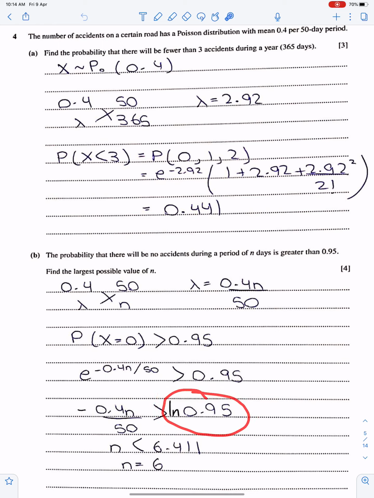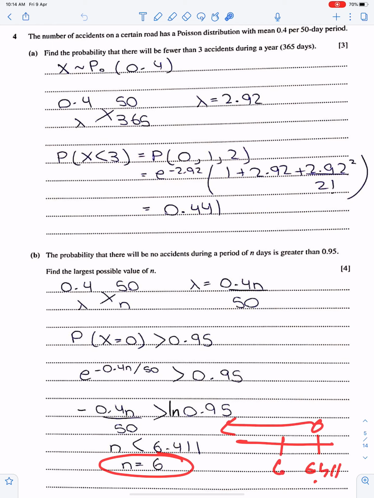So when you cancel this negative with the negative answer, the sign will change. So n must be less than 6. According to the number line, you are going here. So the largest integer value is 6. Make sure you write the integer value of n. Don't leave your answer here. Give this as the final answer.